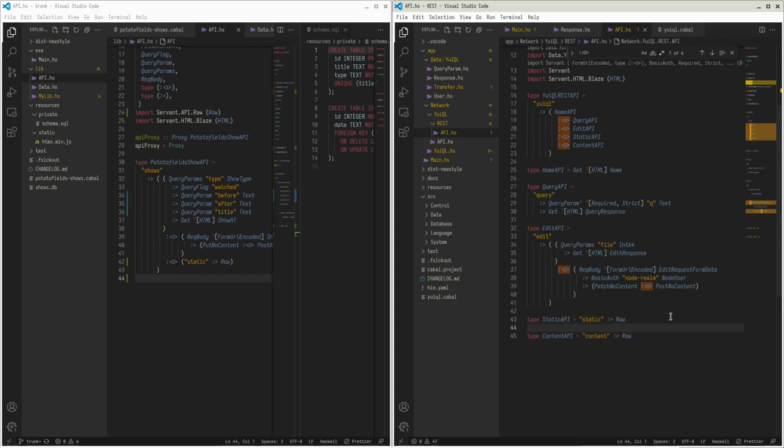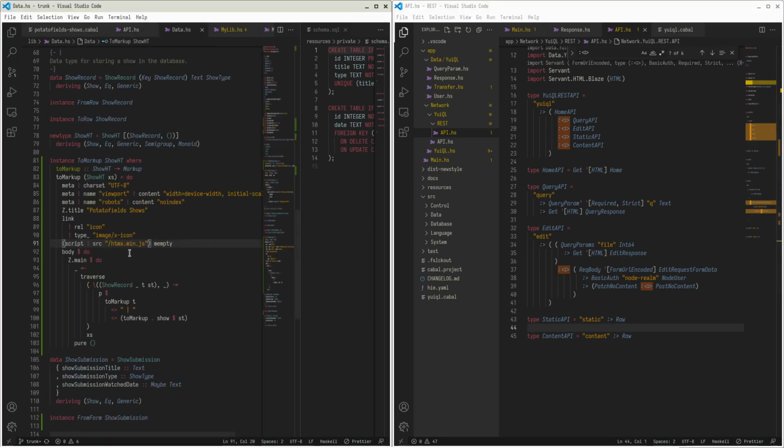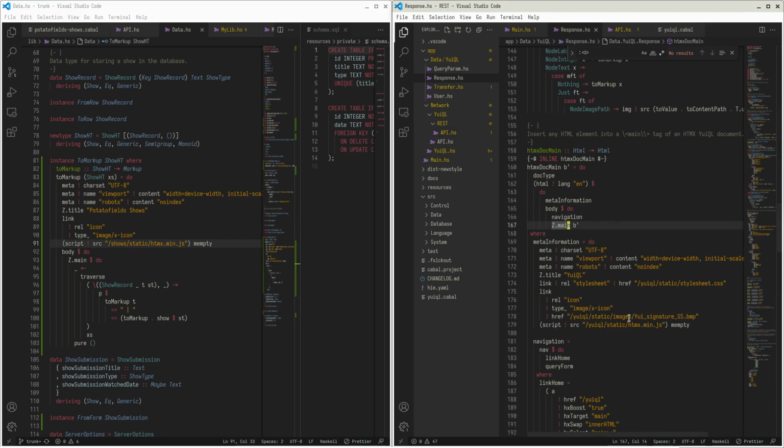But that's not related to this project, so it doesn't really matter. Anyways. So this should be shows, or I think probably shows if you want it to be absolute, static slash, I think, is kind of what we want, right? Yeah, slash UEQL static. That's the same thing. So that should work.